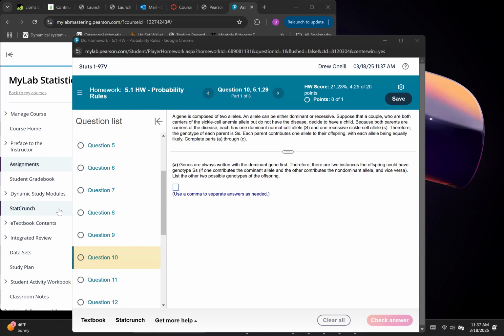This is saying genes are represented with dominant first. Therefore, there are 2 instances the offspring could have genotype SS. List the 2 other possible genotypes. So this is really biology. I believe it's called a Punnett square.